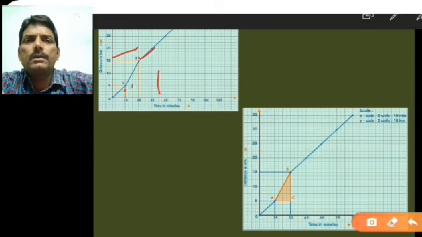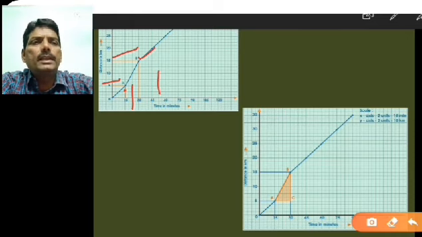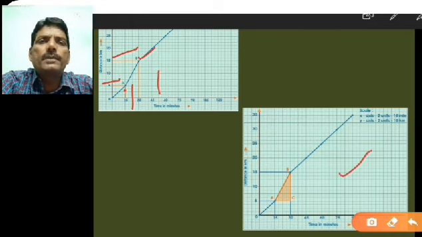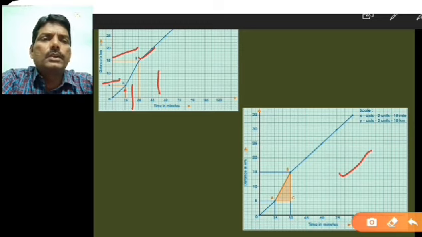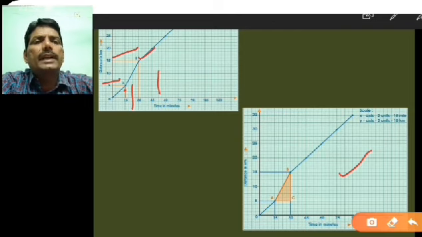Similarly from A also, a perpendicular to the x-axis and a perpendicular to the y-axis. So from both the points draw the perpendicular to both the axes. Now in this graph you can see the shaded portion, in orange color. So you have got the triangle A, B and C.